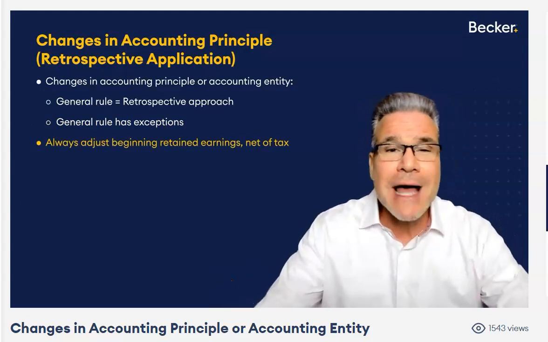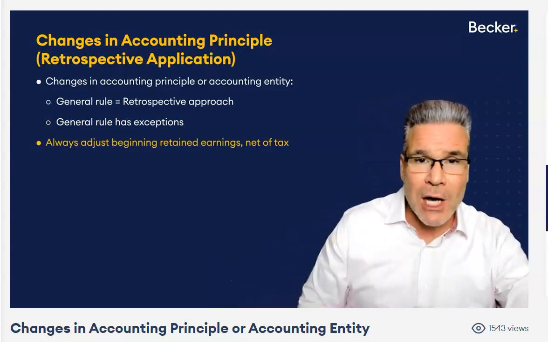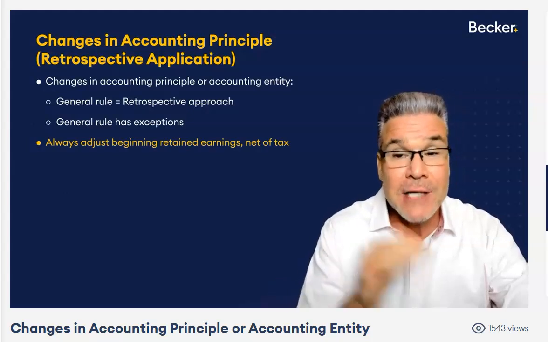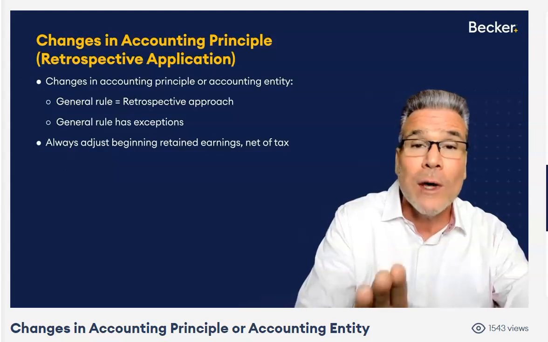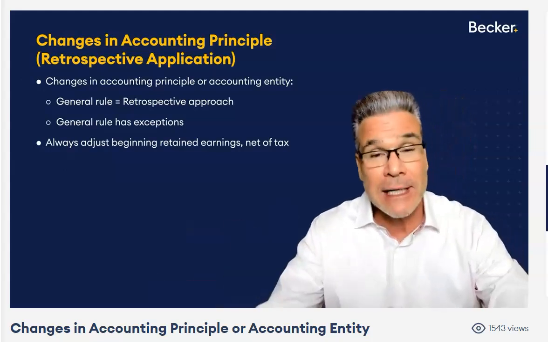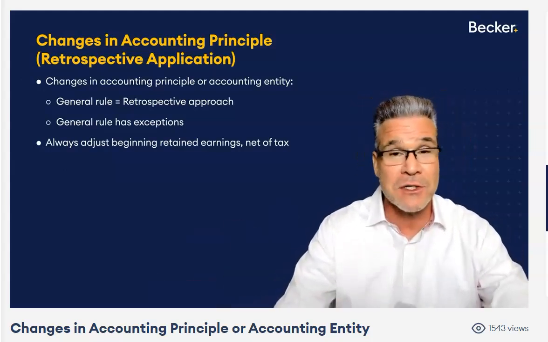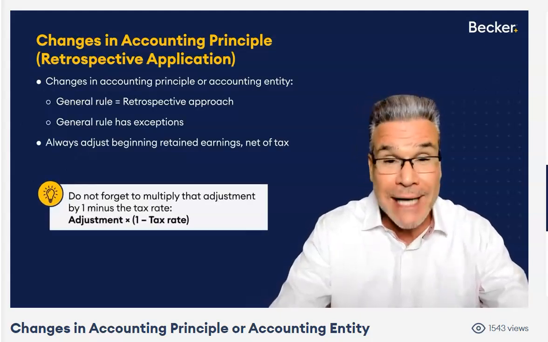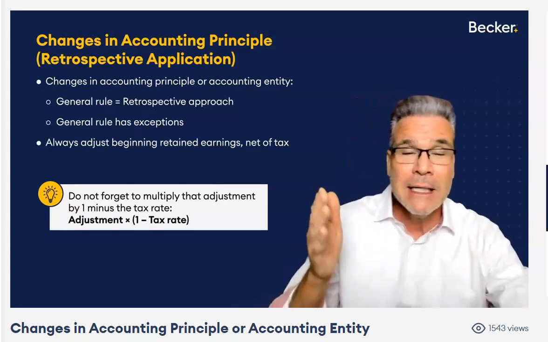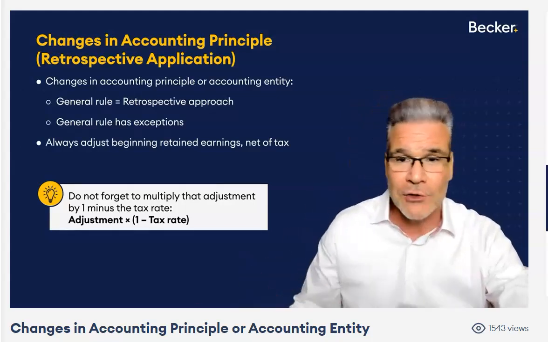Now, retrospective application, what does that mean? We're going to have to adjust beginning retained earnings net of tax. Anytime you're touching retained earnings, you always make the adjustment net of tax. And I'll keep emphasizing that. You don't want to make a silly mistake. Common wrong answer choices are going to have you adjust beginning retained earnings, but forget to multiply that adjustment by 1 minus the tax rate. You're not going to do that.